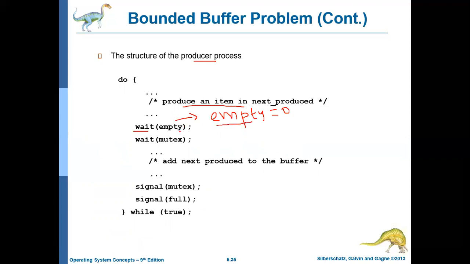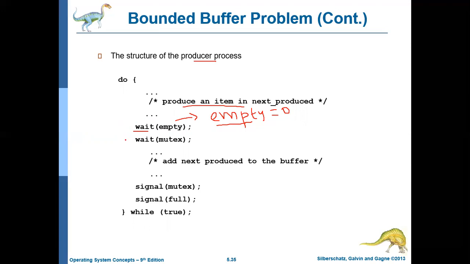So the producer calls a wait operation on empty. If empty is 0, this operation will keep on waiting, performing a spin lock, and keep checking whether empty becomes greater than 0 or not. Whenever empty becomes greater than 0, it will come to the next condition.